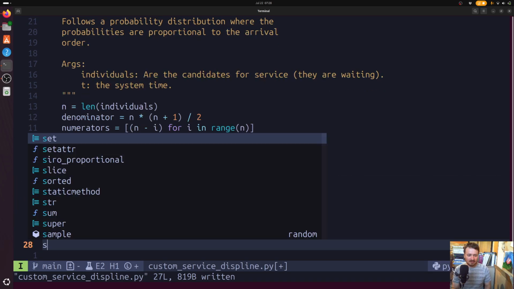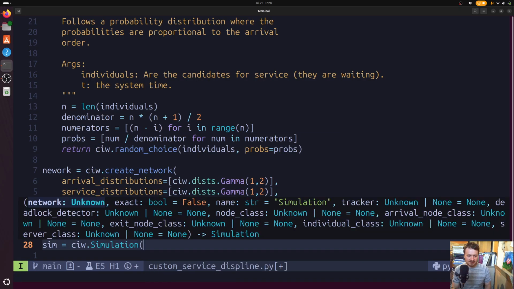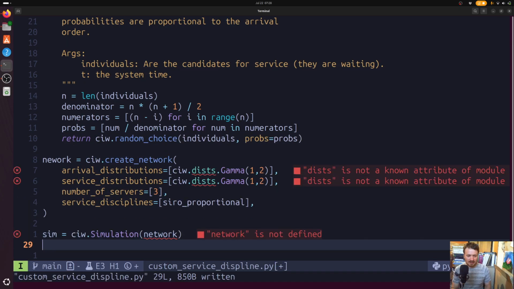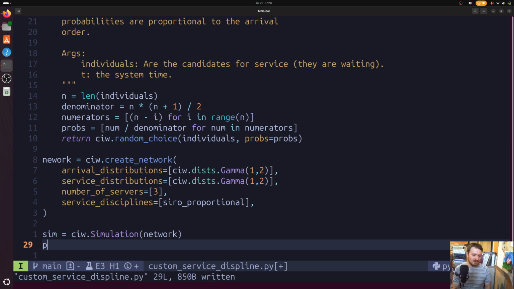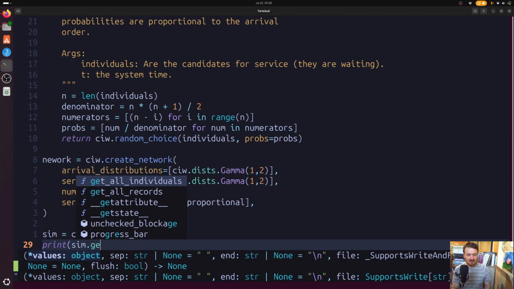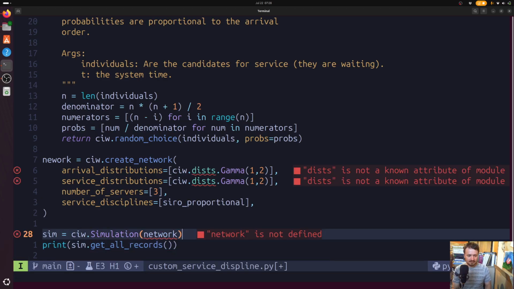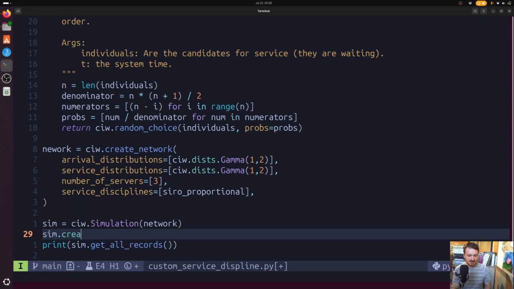And let's also set up to actually do a simulation. So we'll go q.simulation, pass in our network class, and then, I don't know, just for the sake of showing something, we will get all records. And we have to actually run the simulation.